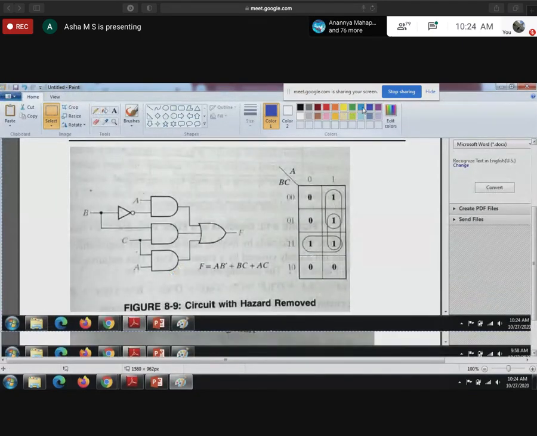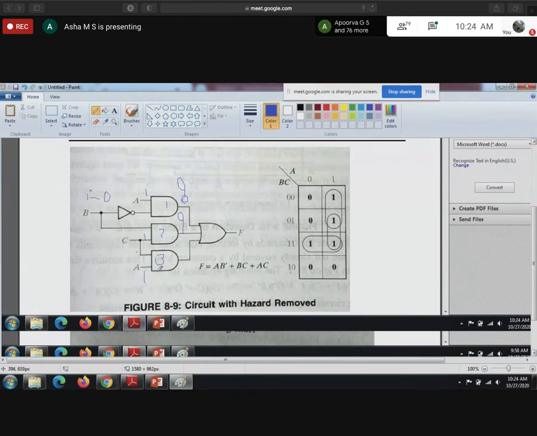What is the initial value of A and C? A equal to 1, C equal to 1. Correct, right? B is going to change from 1 to 0. So when it changes, I don't know what will be the value of this. What will be the value of the second gate? Second gate. Correct, right? But what about the third gate?